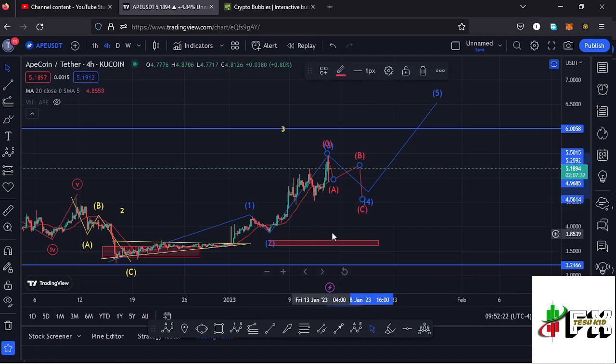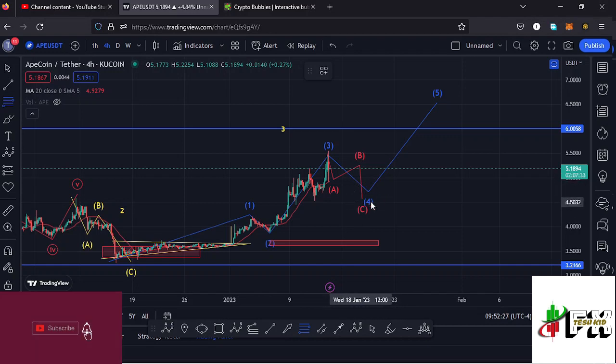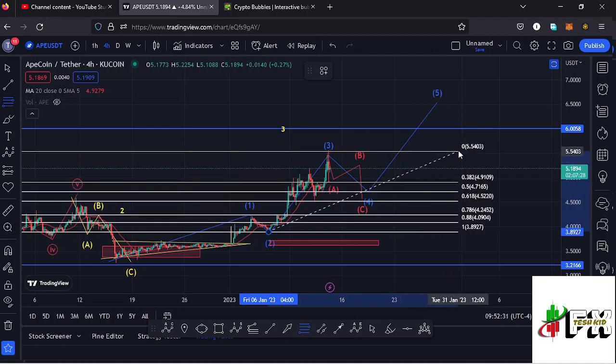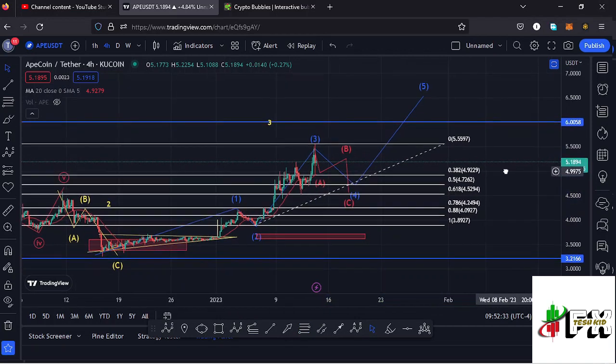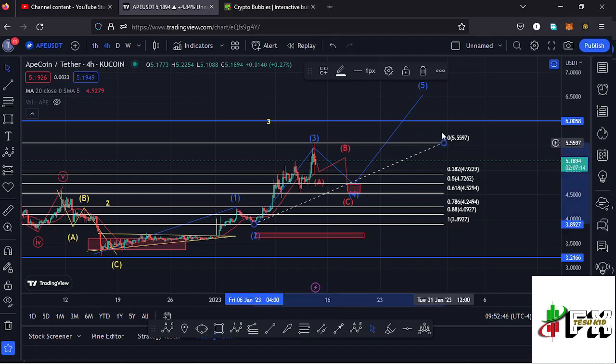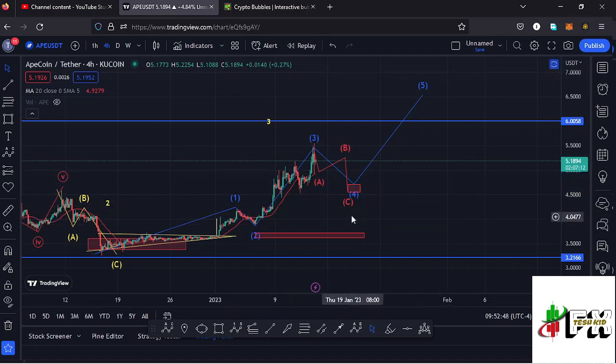this wave 4. And using the Fibonacci's, we can also sketch out a minimum target area to the lower side in the formation of this wave 4 by connecting the fibs from the low of the second wave to the high of that wave 3. And that gives me a minimum retracement area between the fib level 0.5 and the fib level 0.618, and that perfectly lies between the $4.72 mark and the $4.529 mark. And that is the minimum that I would expect that wave 4 to the lower side to do before we continue gearing up in the formation of this higher Elliott wave count 5 to fully maximize the formation of that wave 3 to the upside.